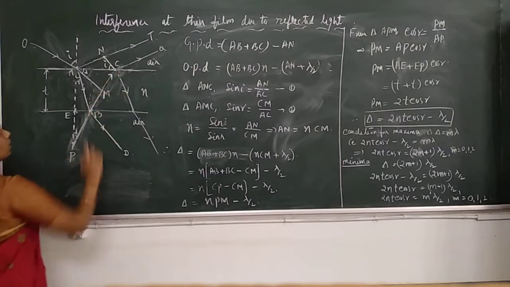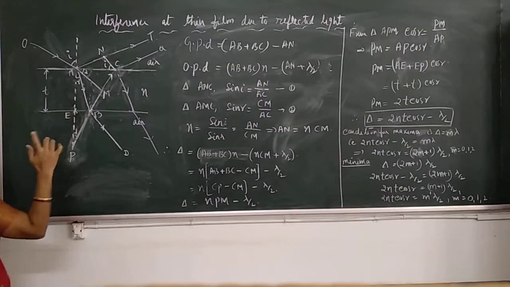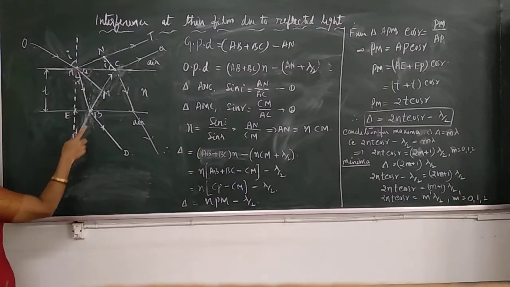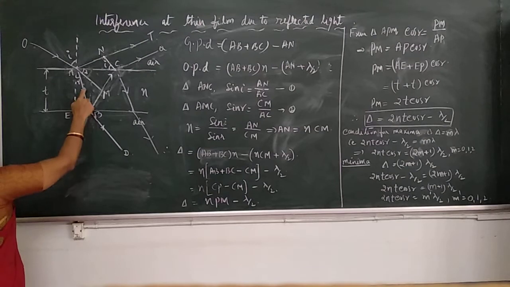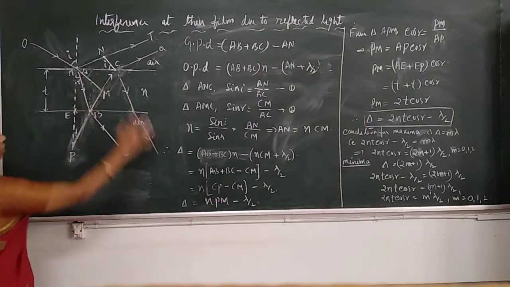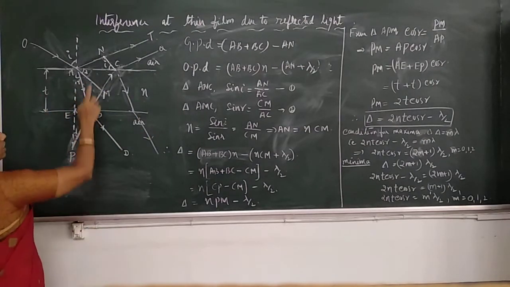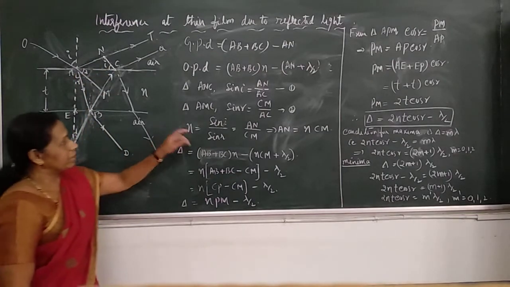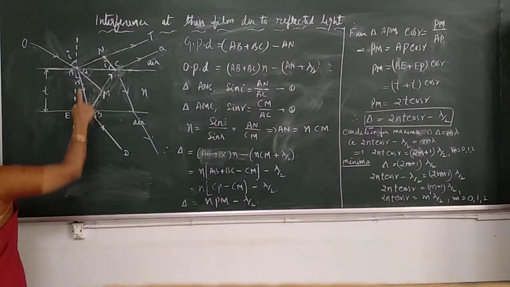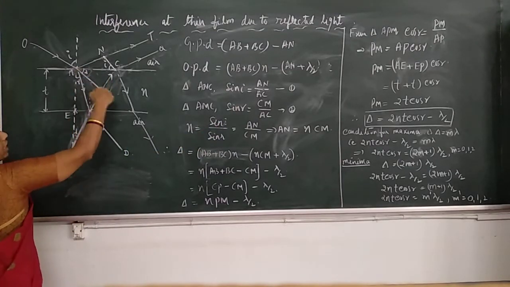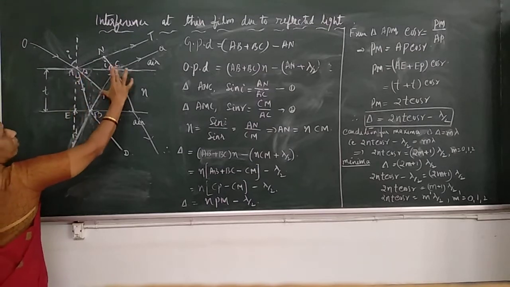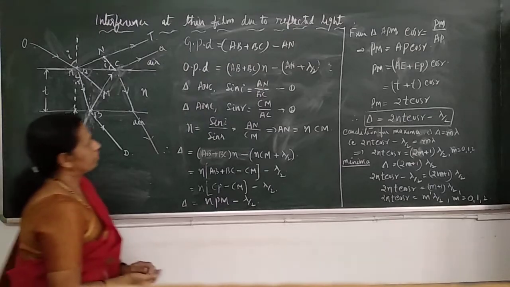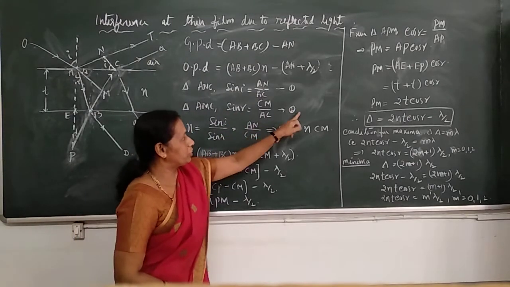BP is equal to BC, and also AE is equal to EP. So the triangle ABP is an isosceles triangle. These two sides are equal. Similarly, these two sides are equal. From the geometry, we find that this angle is R, this one is I. Now, let us define sin R in the triangle AMC. AMC, a right angle triangle, sin R is opposite CM divided by the hypotenuse AC. That is your sin R, equation 2.